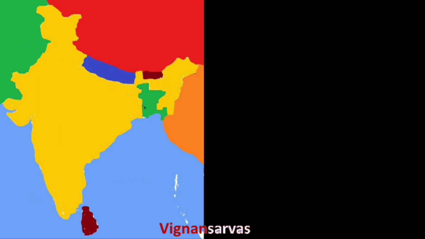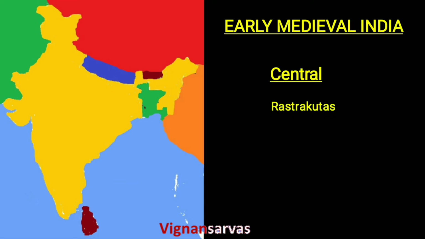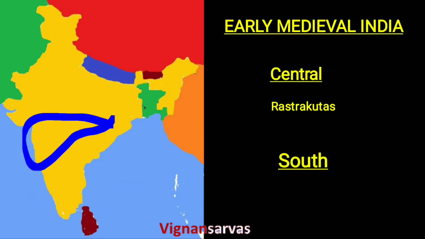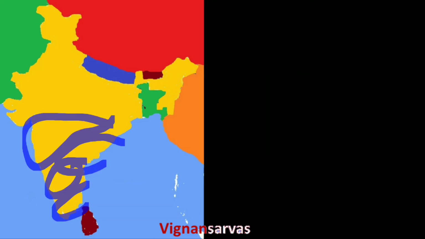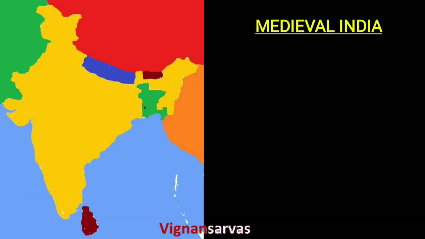And also Central India was dominated by the Rastrakutas, and South India was dominated by the Cholas, Hoysalas, and Kakatiyas. Okay, this is about the early medieval period. In this period, some of the Arab invasions, particularly Muhammad Ghazni and Muhammad Ghor, are part of early medieval India. And next one is medieval India.